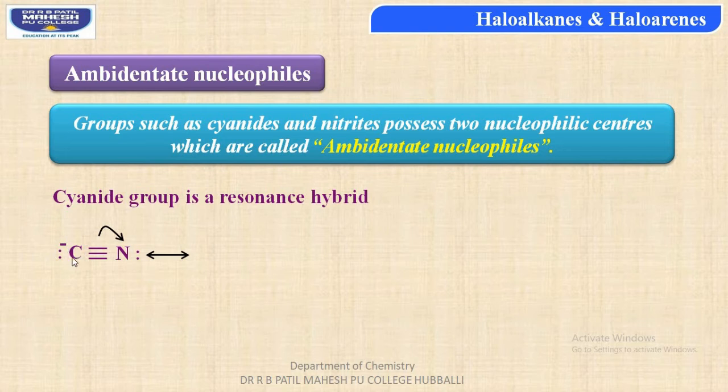Carbon has the minus charge with one lone pair of electron, and nitrogen even has one lone pair of electron. Then, students, one of the pi bonds can be delocalized on the nitrogen, resulting in minus charge on the nitrogen atom. The cyanide group is a resonance hybrid.